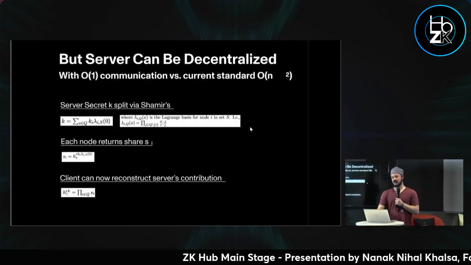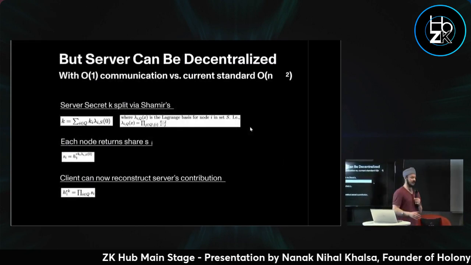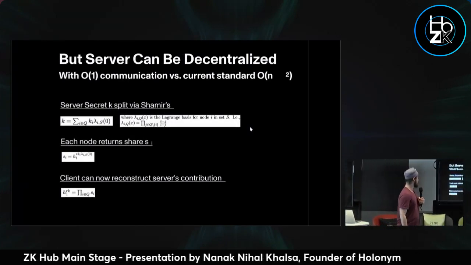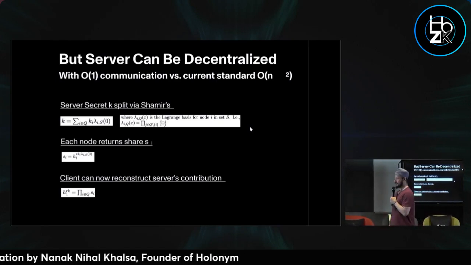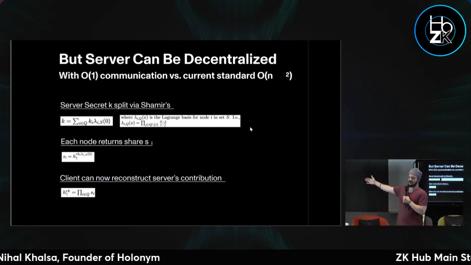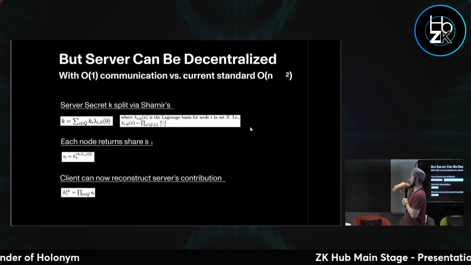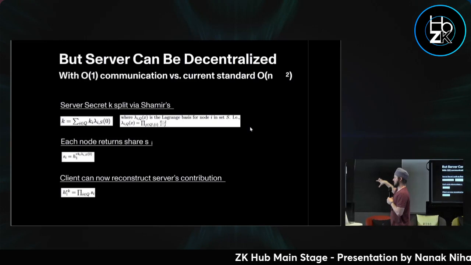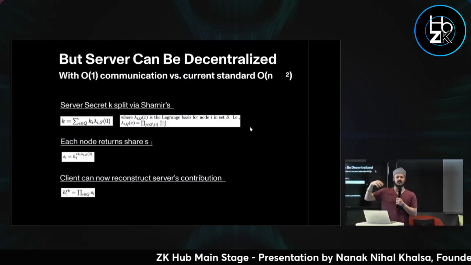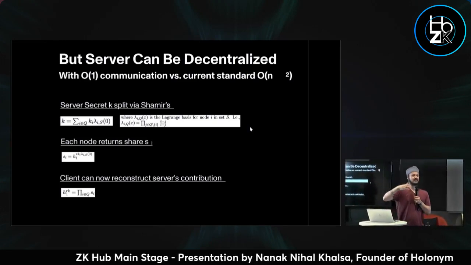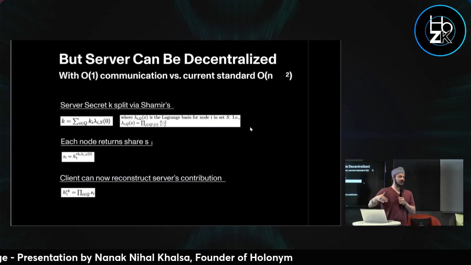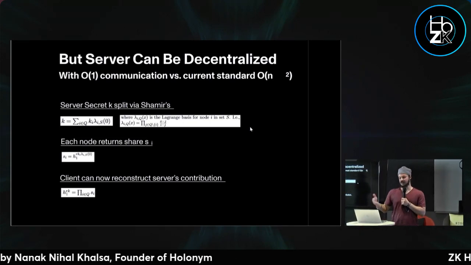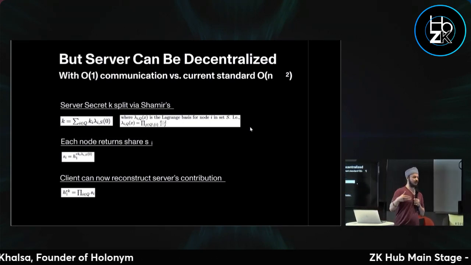And the server can be decentralized with standard threshold cryptography. So you can split the secret via Shamir secret sharing, where you do Lagrange interpolation. And the nice thing is that with this method, each node in the network can act as if they're a single node. It's completely asynchronous. They don't need to know there are other nodes in the network to do a single computation because they're actually just doing one multiplication.